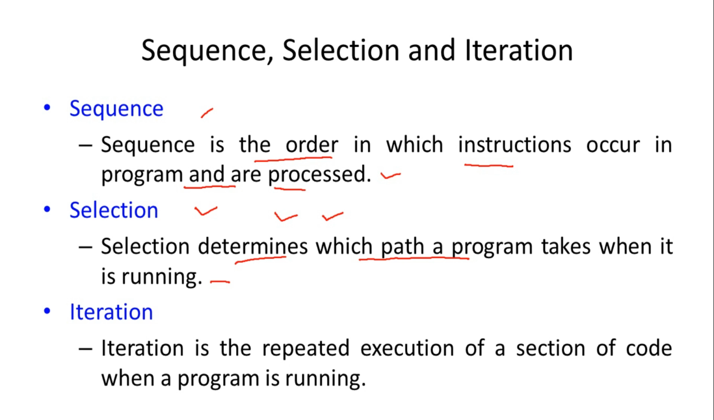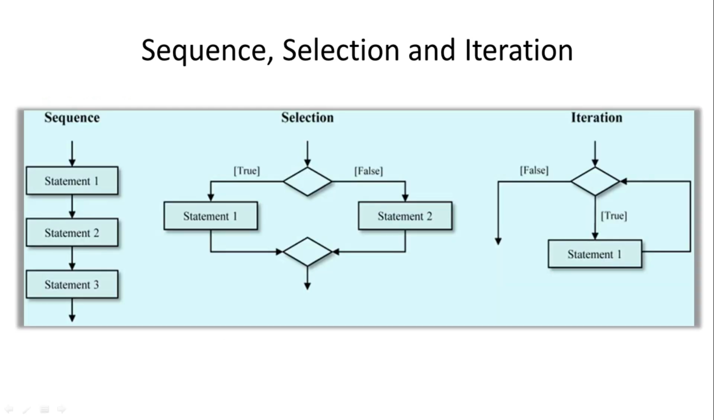That is selection. Iteration is the third control structure. Iteration is the repeated execution of a section of code when the program is running. Some of the instructions may be executed multiple times. The control structure used for multiple execution of the same instruction is the iteration control structure. We will see these control structures one by one.